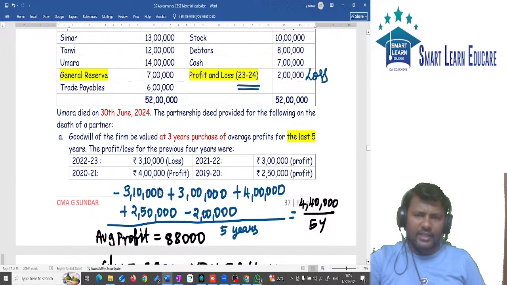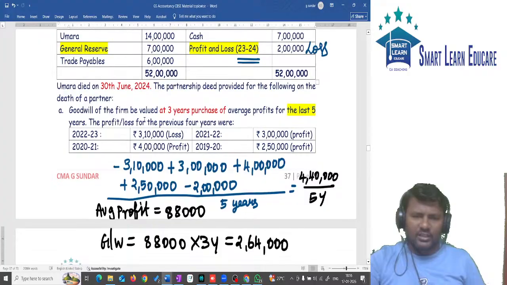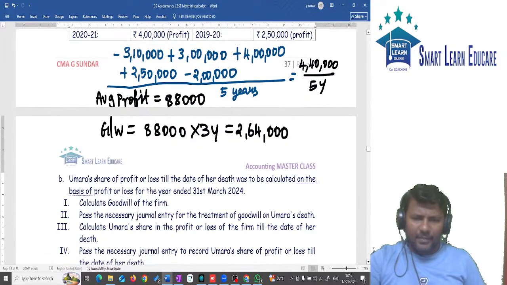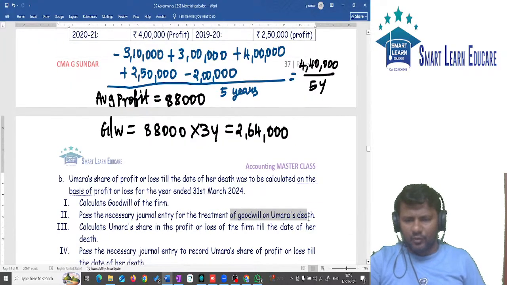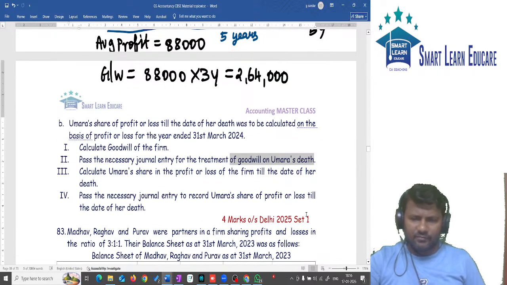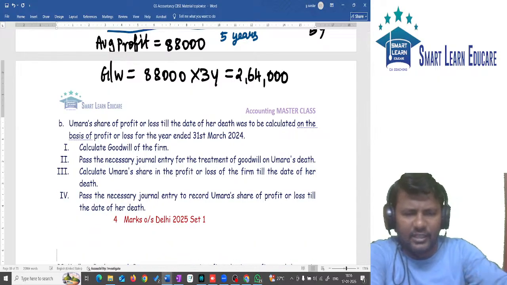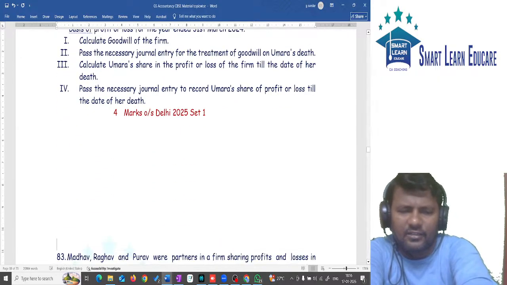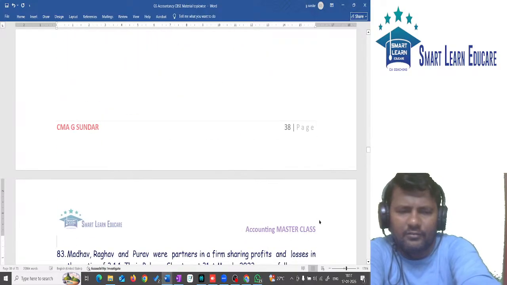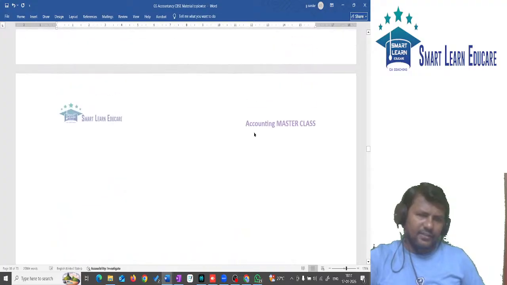Now come to the second requirement. What is the second requirement? It is to pass the journal entry for treatment of goodwill. So for the treatment of goodwill, you should pass a journal entry. Again, 1 minute time. Tell me the journal entry: gaining partners to sacrificing partner, and the entry you should tell.